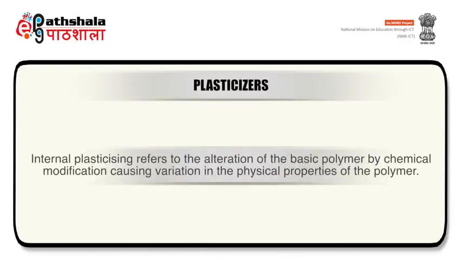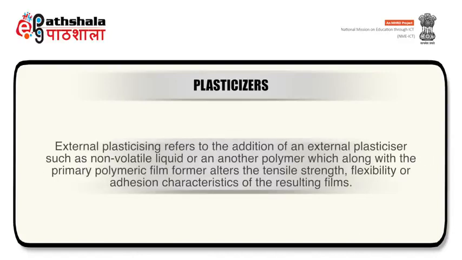Internal plasticizing refers to the alteration of the basic polymer by chemical modification, causing variation in the physical properties of the polymer. External plasticizing refers to the addition of an external plasticizer such as a non-volatile liquid or another polymer which, along with the primary polymeric film former, alters the tensile strength, flexibility or adhesion characteristics of the resulting films.